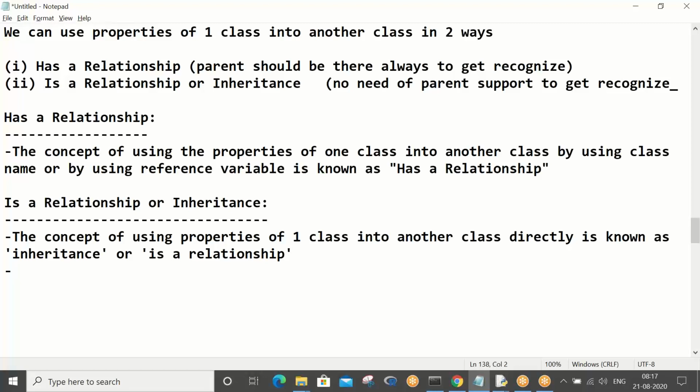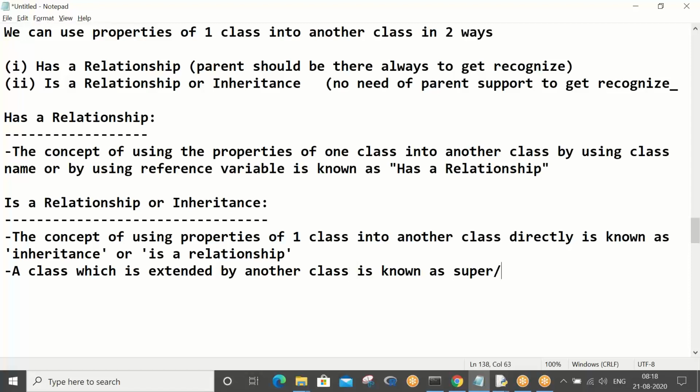Now, how can you call them directly? There is some syntax you have to follow. A class which is extended by another class is known as super, parent, or base class.